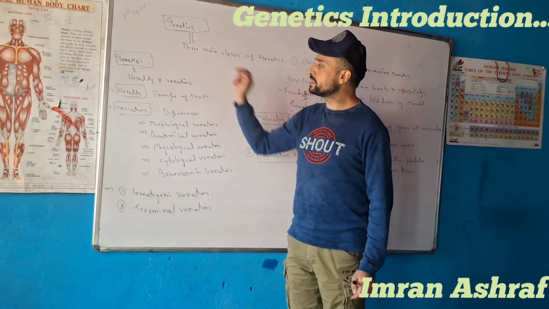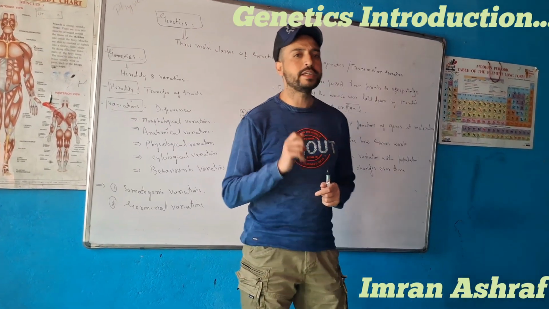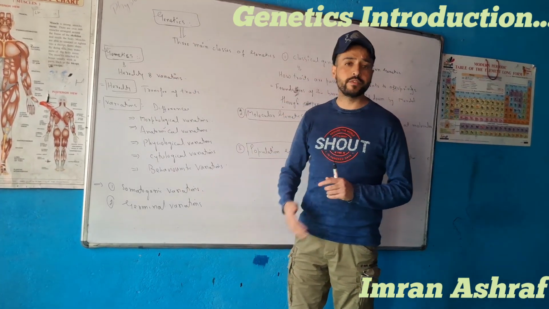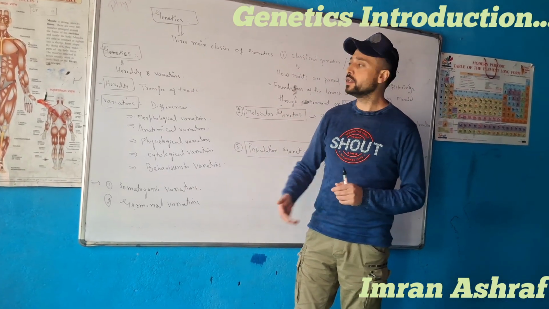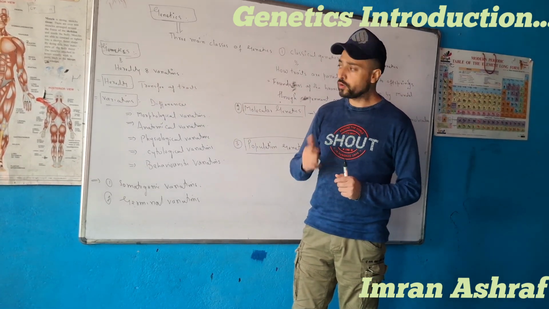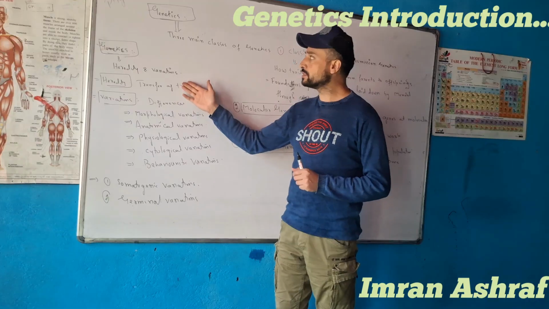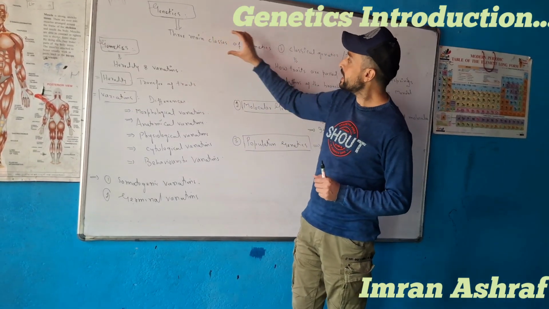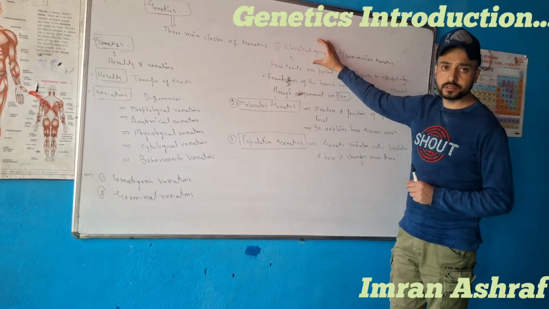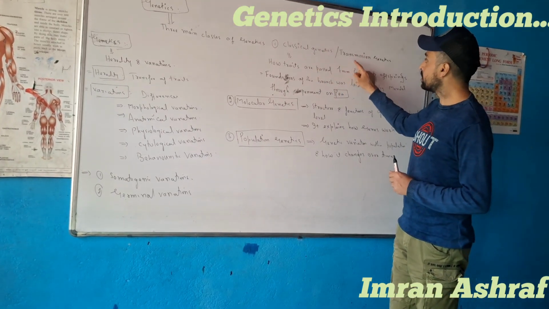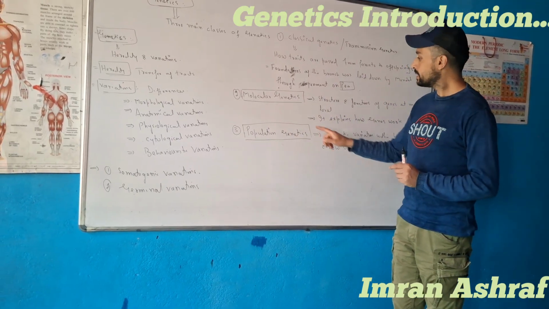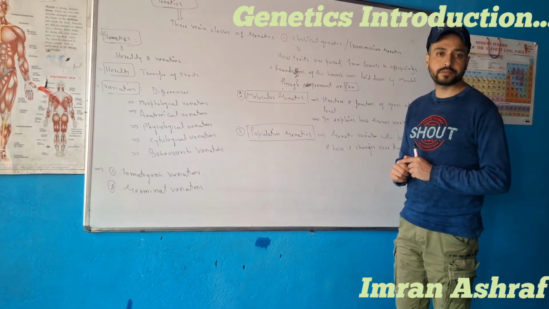Genetics is basically the study of heredity and variations. Genetics is the branch of biology which deals with the study of heredity and variations. Before discussing heredity and variations, let me talk about the three main classes of genetics. First of all, it's classical genetics, which is also called transmission genetics. Number second, it's molecular genetics. Number third, it's population genetics.